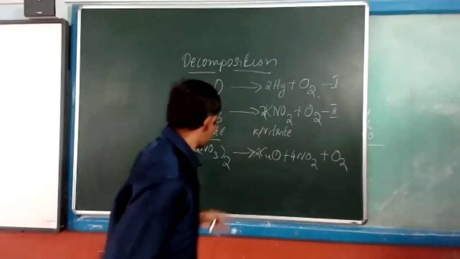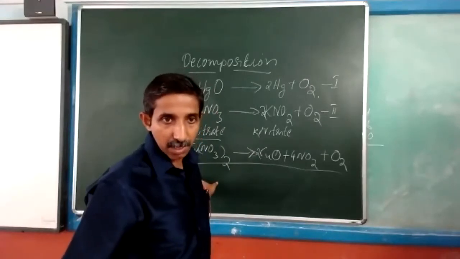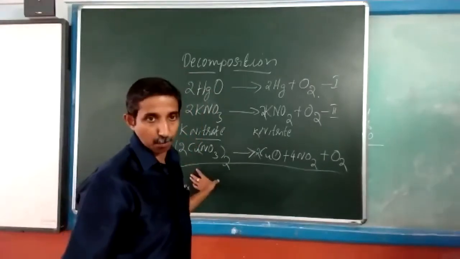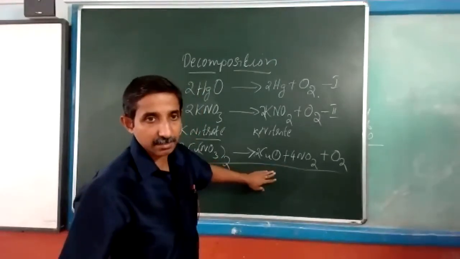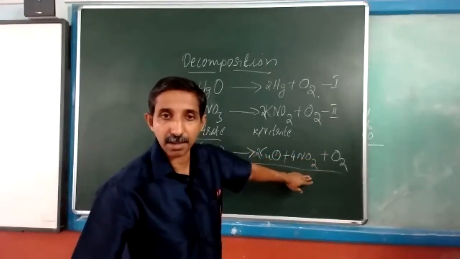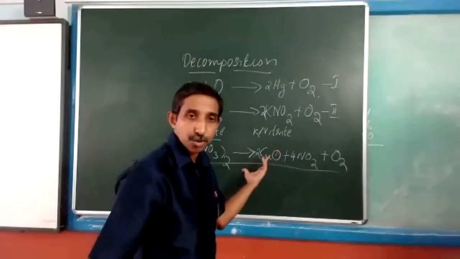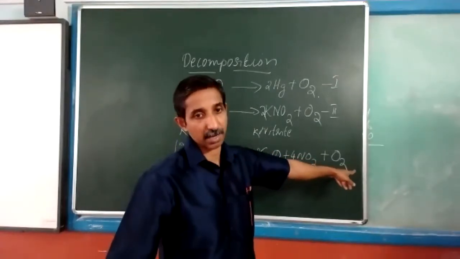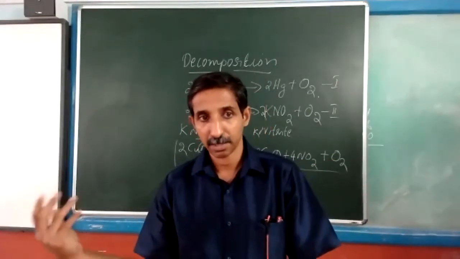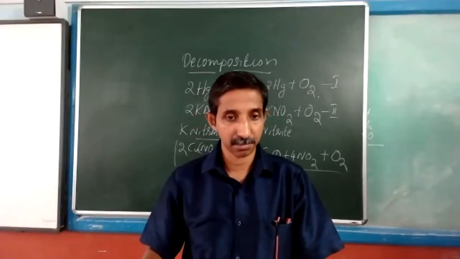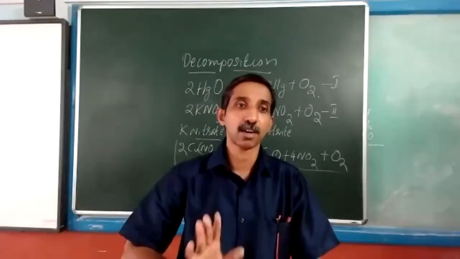Here in this equation, if you can see, this is a decomposition only. We have started with a single substance, that is copper nitrate. On heating, it gives copper oxide, then nitrogen dioxide and oxygen. Here, if you notice, two compounds are formed with one element. This type of decomposition is also possible: multiple compounds and an element. The other way is also possible: multiple elements and a compound.